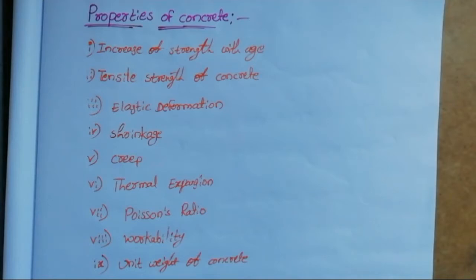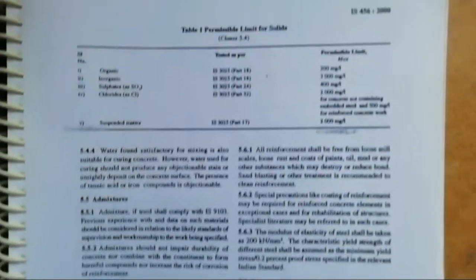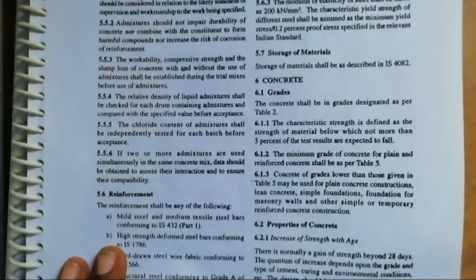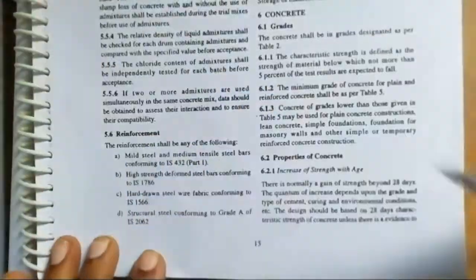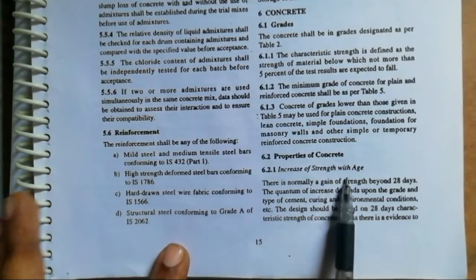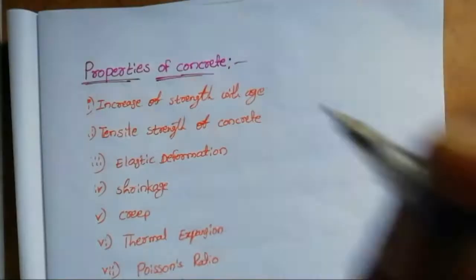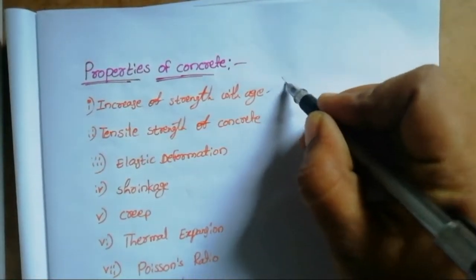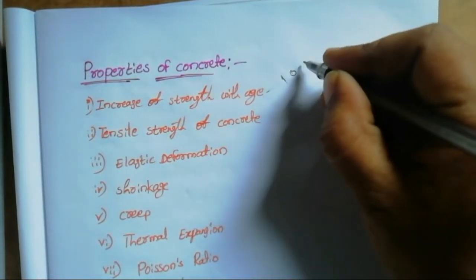In this video I am discussing the properties of concrete and steel. Now we go to the properties of concrete. These are available in the code IS 456-2000, page number 15. The first property is increasing of strength with age. Usually the concrete setting is complete within a maximum duration of 10 hours.